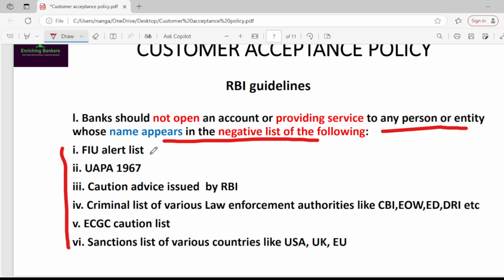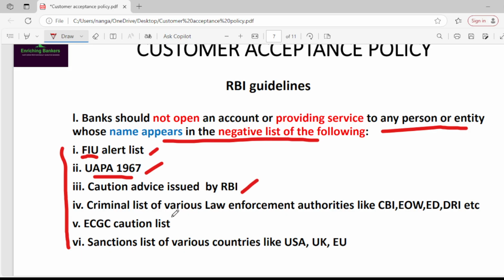First one, FIU alert list. FIU means Financial Intelligence Unit alert list. Second, the UAPA 1967 list, the Unlawful Activities Prevention Act 1967 list. Third one, caution advice issued by RBI.